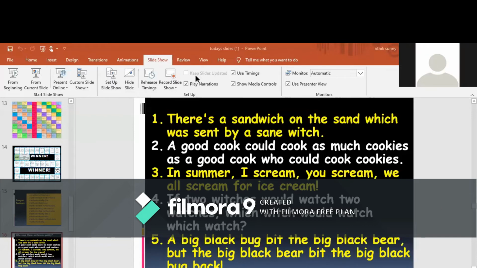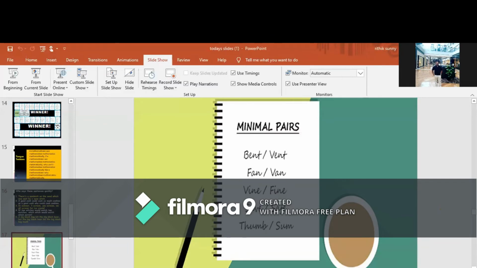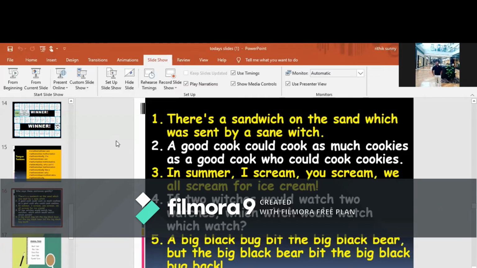Right. So this is the significance and importance of tongue twisters in improving the pronunciation of the students. So the teacher may include tongue twisters in the classroom transaction process so as to improve the pronunciation. And remember, before introducing the tongue twisters, it is better for the teacher to say or to pronounce clearly each and every word from the tongue twisters. So that's about tongue twisters related to pronunciation.